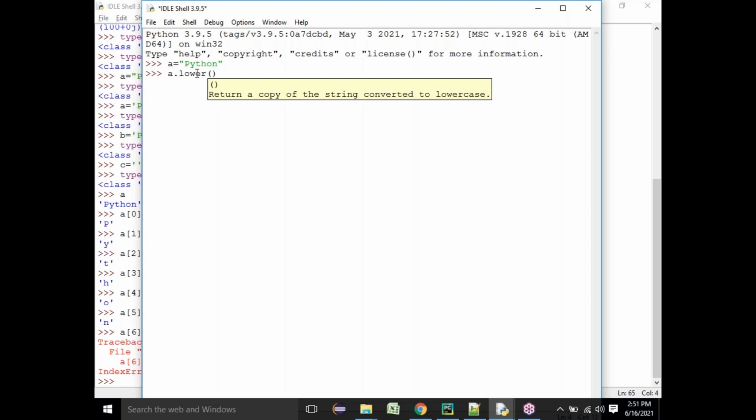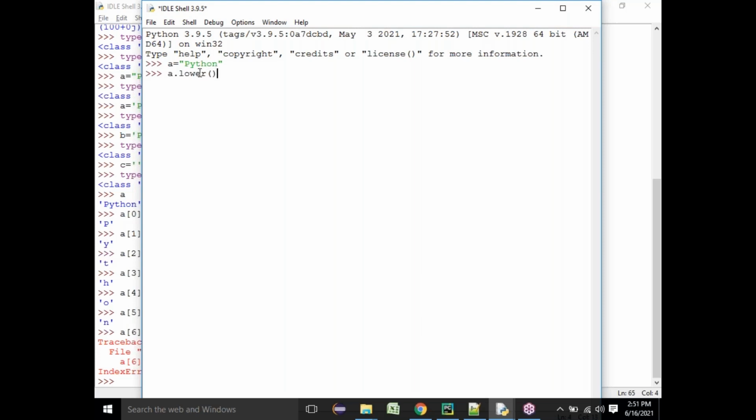The use of this lower method is that it makes all the characters of your string into lowercase. So it will make P lowercase, Y lowercase. If it is already lowercase, it will not change, and you will not see any difference in the data.